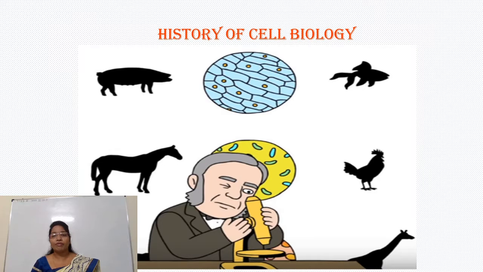Next, we will move on to the history of cell biology. Many scientists worked on different plants and animals and on the microscope, and finally the discovery of the cell happened.